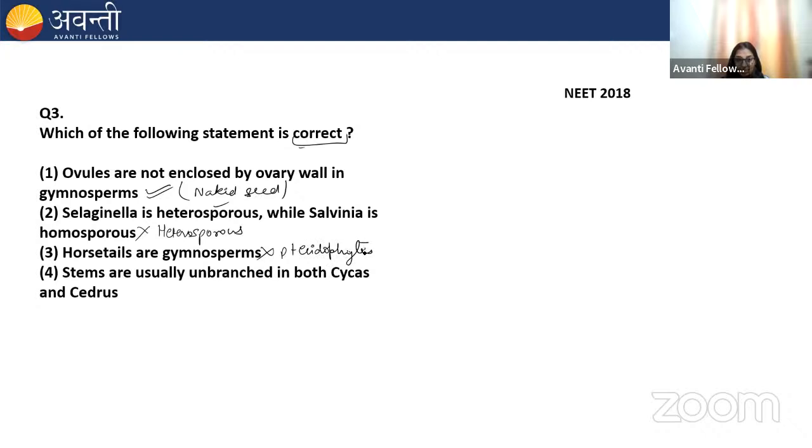That's why I told you examples are very important. Please remember all the examples. Stems are usually unbranched in both Cycas and Cedrus. The stem is unbranched in Cycas, but in Cedrus and Pinus, the stem is branched. Okay, so the correct option is option number 1. I hope, Sushant, it is clear now.